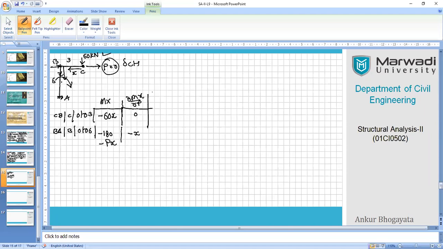Okay, so now I am ready to use my equations in the grand equation of delta CH equals 1 upon EI. Now I'm going a little faster because you are aware of all this: integral of negative 60x into 0 dx plus 1 upon EI, limit 0 to 6, of 180 minus Px into minus x dx.